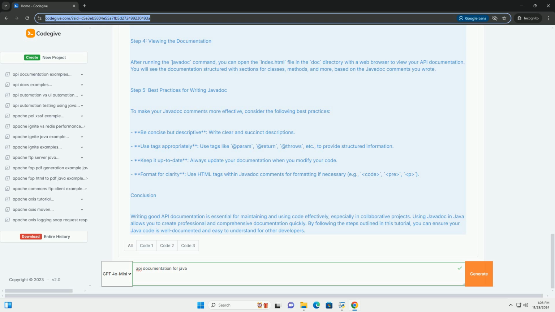To make your javadoc comments more effective, consider the following best practices. Be concise but descriptive, write clear and succinct descriptions. Use tags appropriately, use tags like @param, @return, @throws, etc., to provide structured information. Keep it up to date, always update your documentation when you modify your code. Format for clarity, use HTML tags within javadoc comments for formatting if necessary, example code, p.